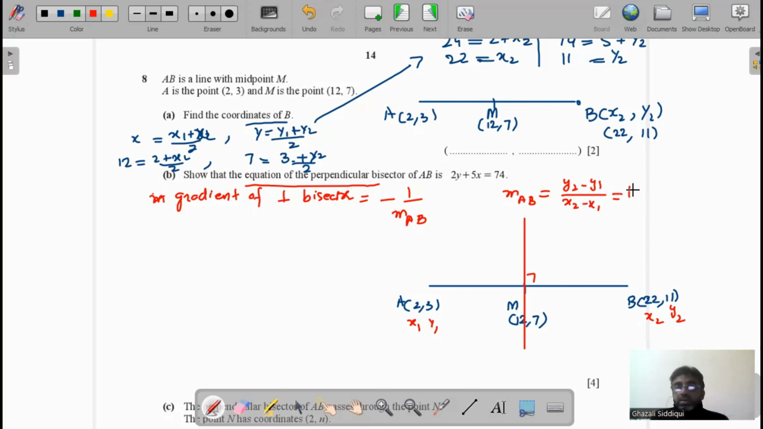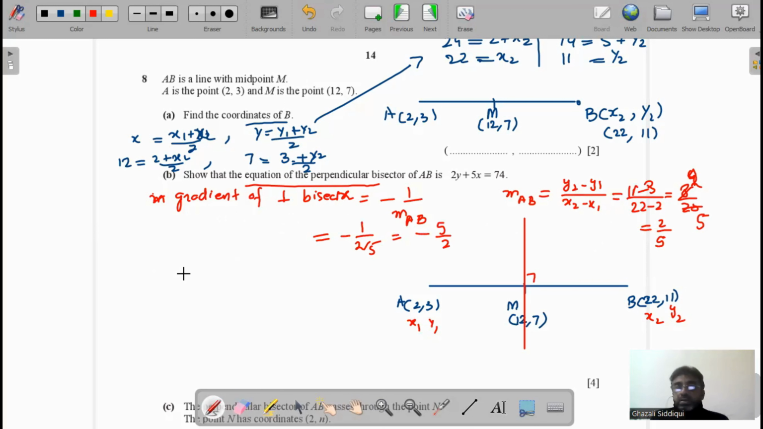Now we find 11 minus 3 divided by 22 minus 2. Now we get 8 over 20. That value is 4 over, 4 twos are 8 and 4 fives are 20, so 2 over 5. Therefore, the gradient mAB is 2 over 5. The gradient of the perpendicular bisector will be minus 1 over 2 over 5. That value is minus 5 over 2.